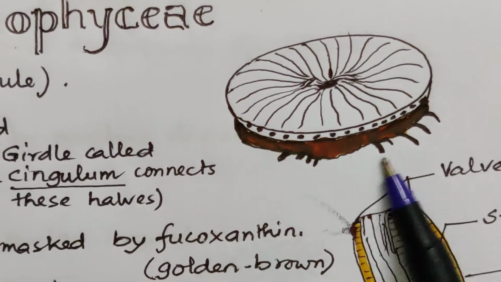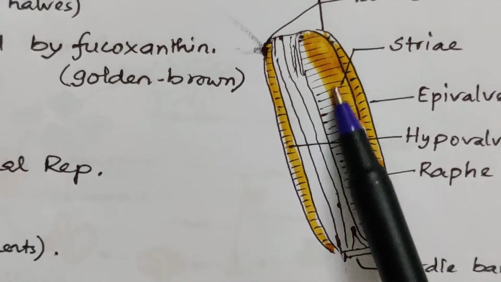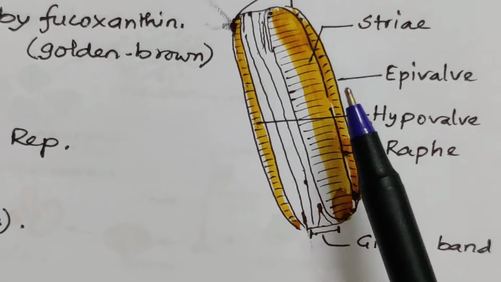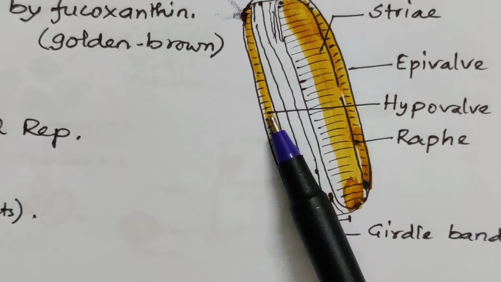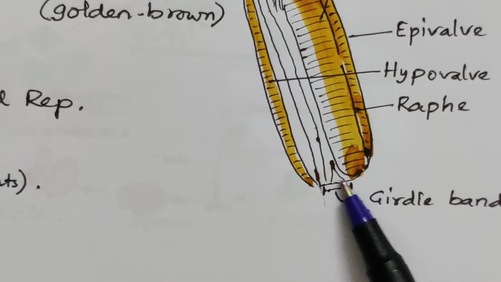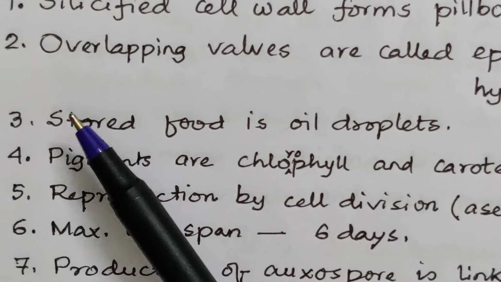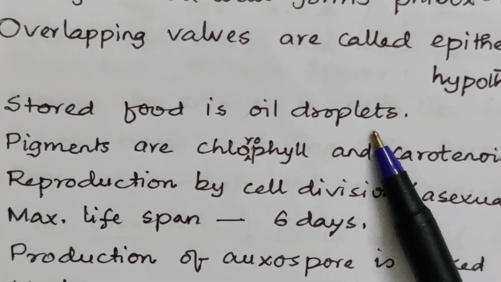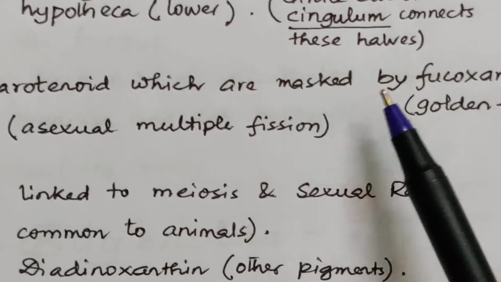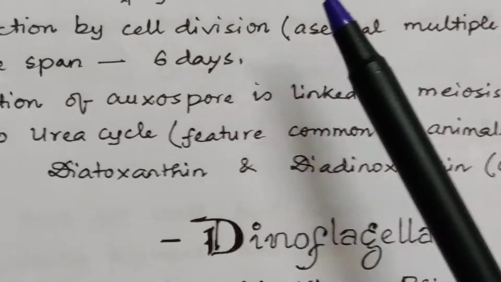You can see this organism over here. Now these are the 2 valves. These are certain striations over them. This is epivalve, this one is hypovalve. This is a girdle band over here. Now the stored food is oil droplets. The pigments present in them are chlorophyll and carotenoid, which are masked by fucoxanthin. That is a golden brown pigment in them, so they are golden brown in color.